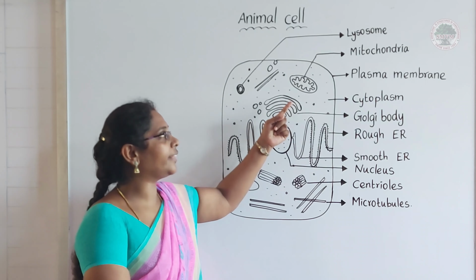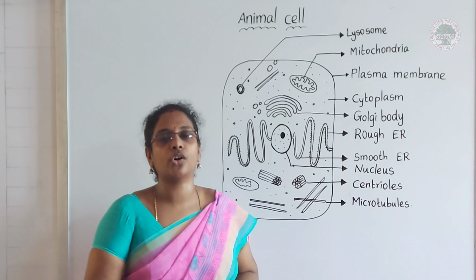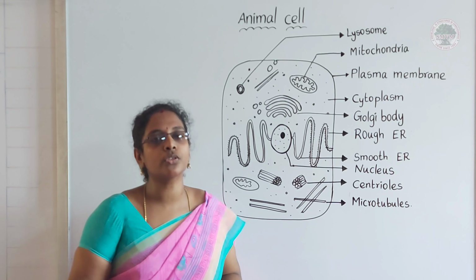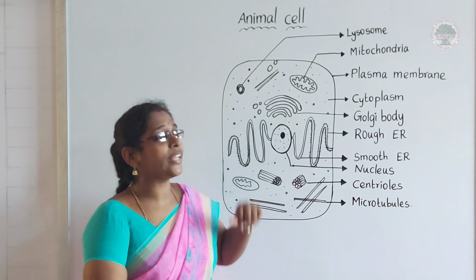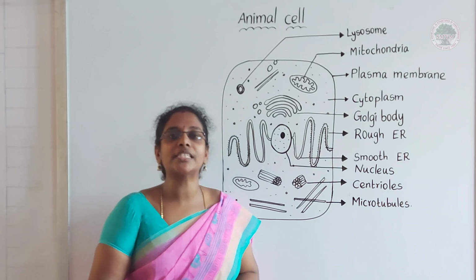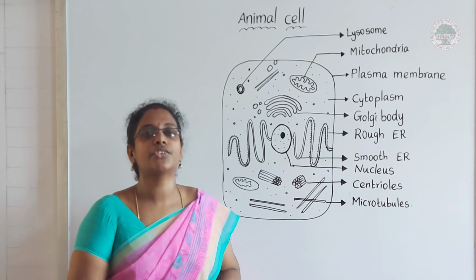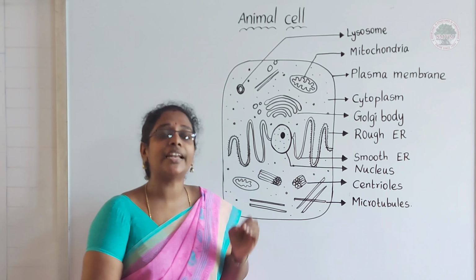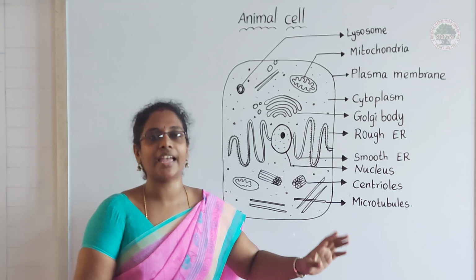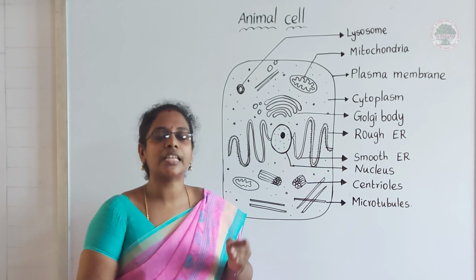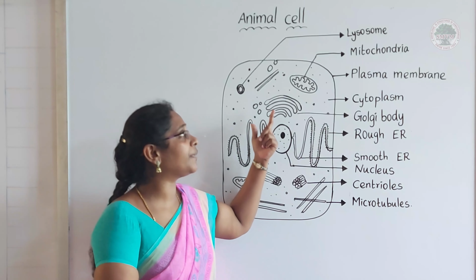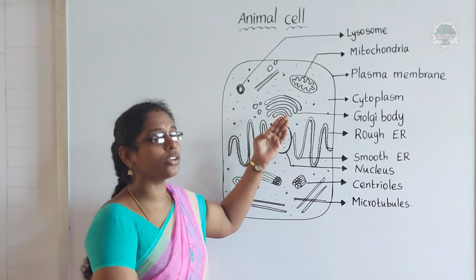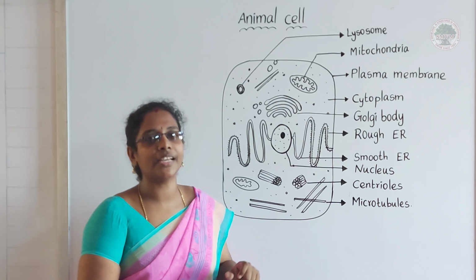Okay, the next organelle that we are going to see is mitochondria. So this mitochondria is also called the powerhouse of the cell. Why are we calling that the powerhouse of the cell? Because ATP, which means adenosine triphosphate, is synthesized here. These ATPs are utilized by the cell for every activity. Each and every cell activity utilizes this ATP. Okay, so that's why we are calling this mitochondria the powerhouse of the cell.